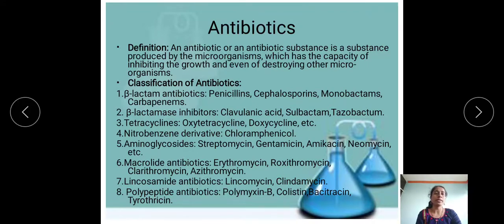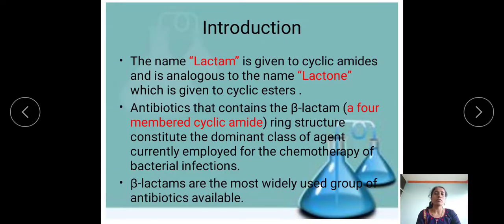Let's see about beta-lactam antibiotics. First of all, I will give you an introduction to beta-lactam antibiotics, and how the word beta-lactam came about. The name lactam is given to cyclic amides. A cyclic amide, that is nothing but C double bond O, NH, in a cyclic form, is a lactam, and is analogous to the name lactone.